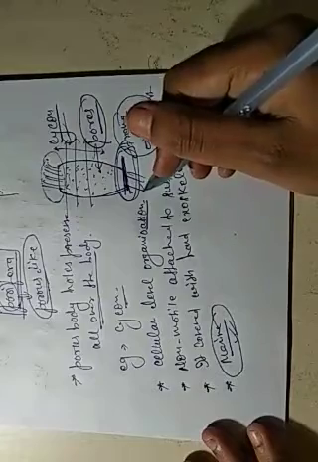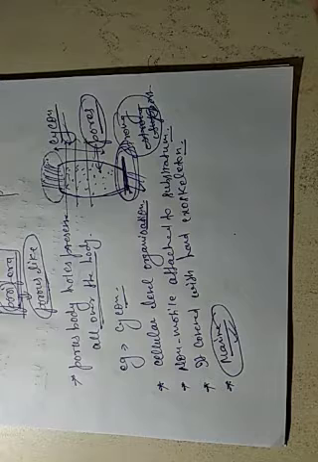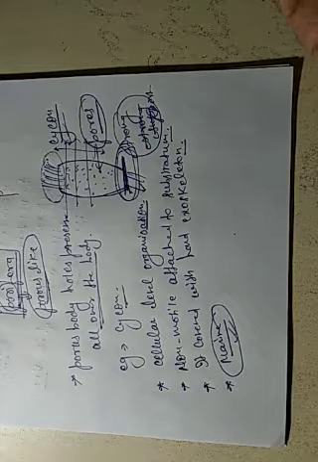So the first one is cellular level organization, which means the body is not fully developed, so it is called cellular level organization. When the body is fully developed, it is called tissue level organization. This is a simple structure of the Sycon. Sycon has a simple structure for its existence, so it is called cellular level organization.